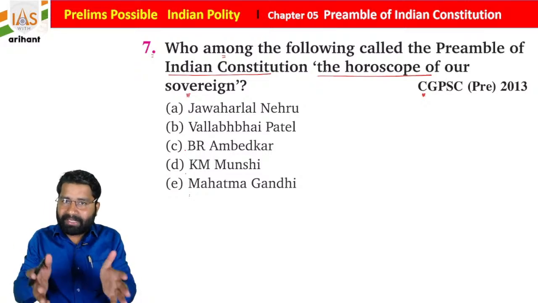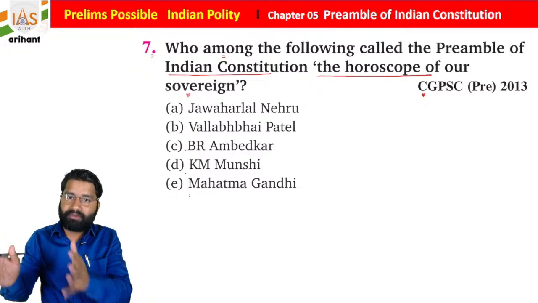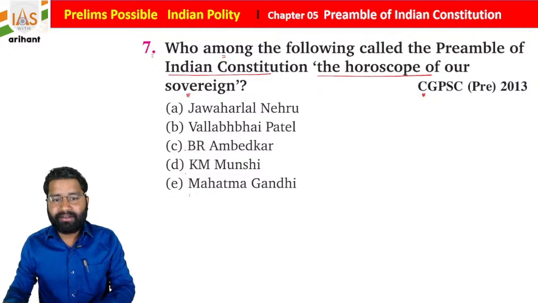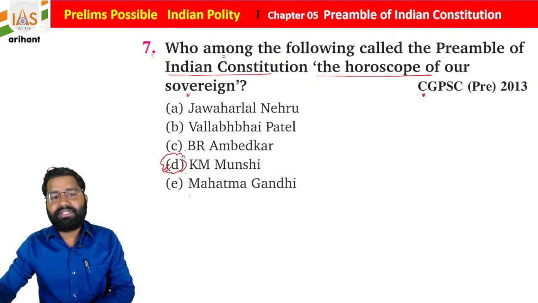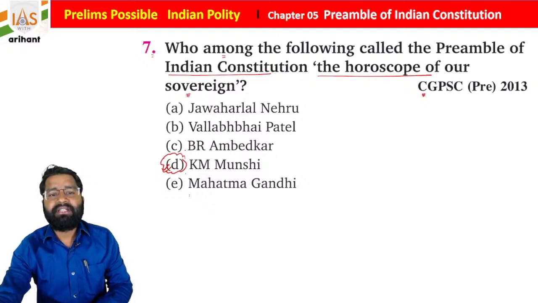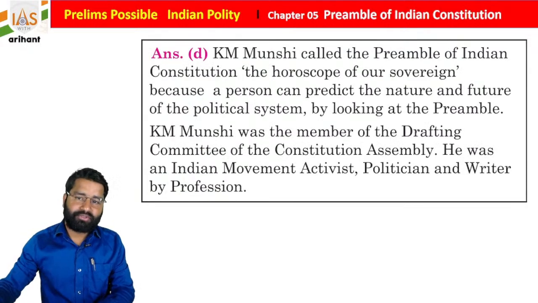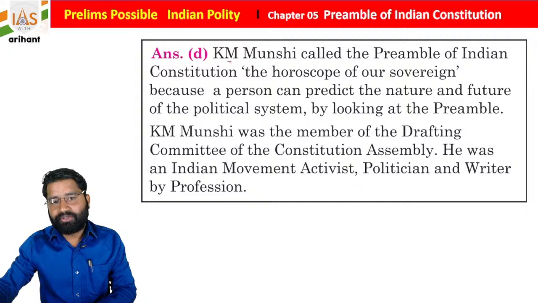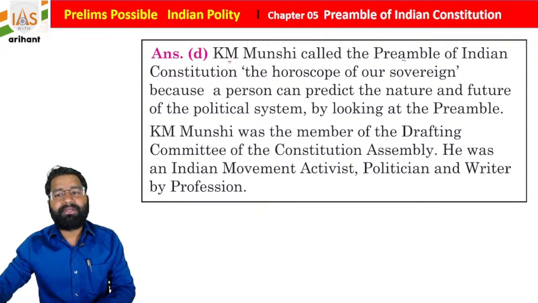So our preamble is called the horoscope. Horoscope is Bhavishwani in Hindi. There is a person named Kanhaiya Lal Manik Lal Munshi. He was part of the drafting committee. He said that basically the preamble of the Indian Constitution is the horoscope of our sovereignty, students. So K.M. Munshi called the preamble of the Indian Constitution the horoscope of our sovereignty,